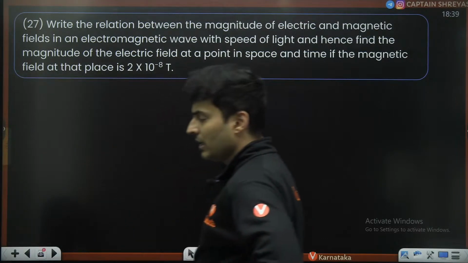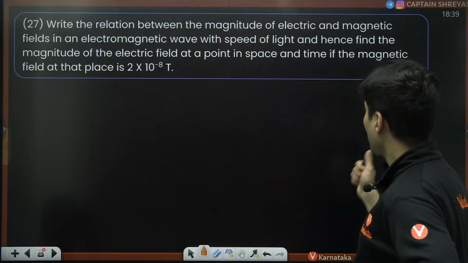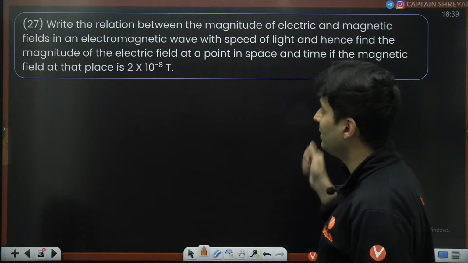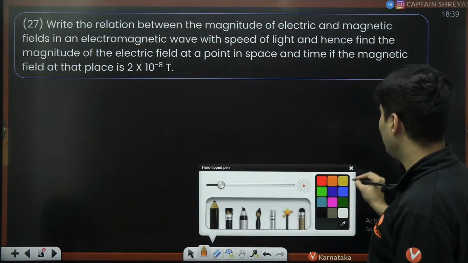And they are asking us what is the relation between the magnitude of electric and magnetic fields with the speed of light, and also to find the magnitude of the field if magnetic induction is given.